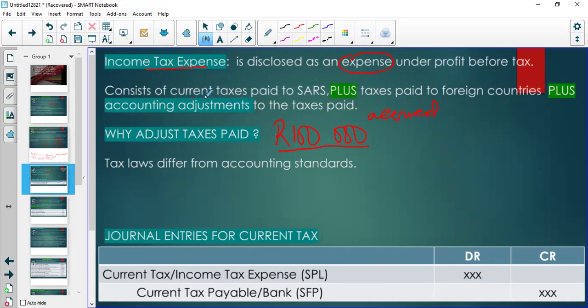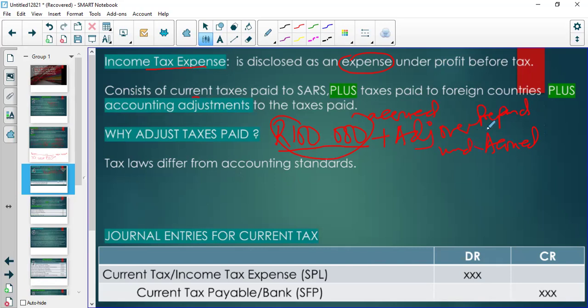So the current tax is what you actually paid, but there has to be an adjustment for overpayment or underpayment. Either way, there is a prepaid tax asset, right? Remember those prepaid expenses, or an accrued tax asset. So we're not just going to take the amount actually paid, but we have to make adjustments. Like I showed you there, we pay a certain amount according to the contract, according to the rules, and it's fine. But according to accounting, we have to look at the rules and say, wait a minute,